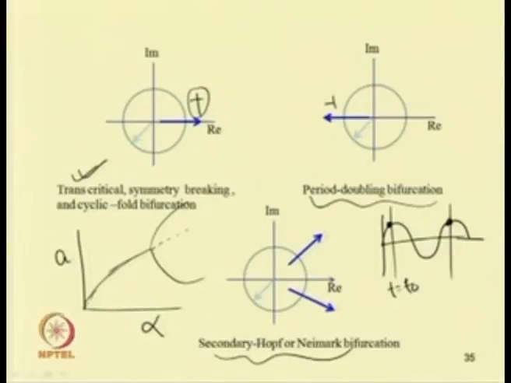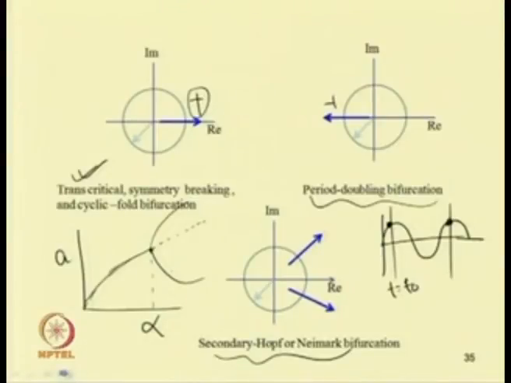So, here the symmetry is broken. At this point, at alpha equal to alpha c, the symmetry of the system is broken. That is why we have a symmetry breaking bifurcation here. The original periodic solution will continue as an unstable periodic solution. So, this is supercritical symmetry breaking. Similarly, we can have a subcritical symmetry breaking.